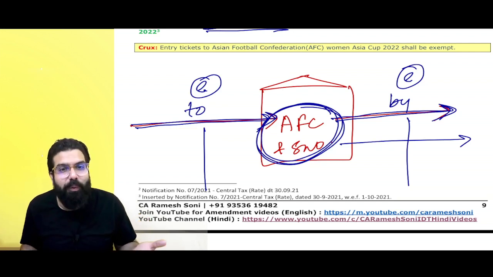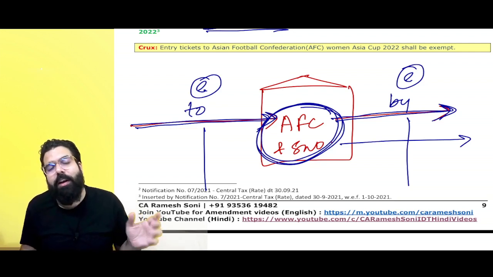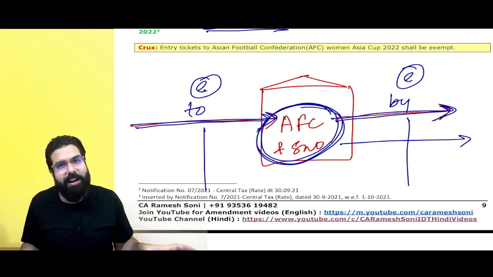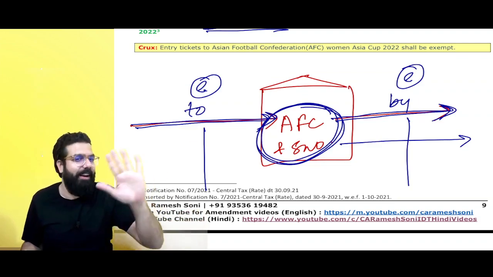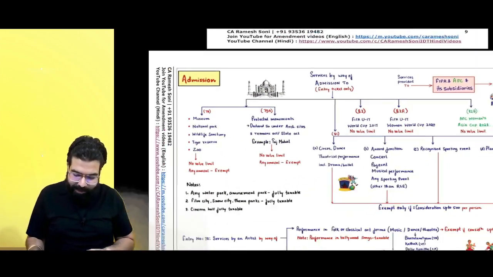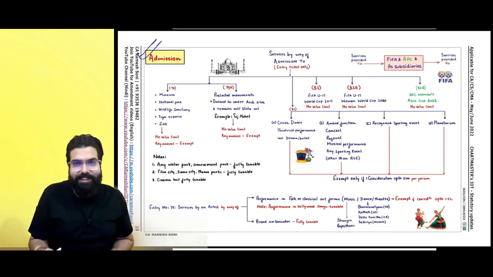Entry tickets, because the football Asia Cup is there. People will come, they will sell entry tickets. On entry tickets, no GST. Done, sir. Next. That's all. Sir, what is the amendment? The amended chart is over here.